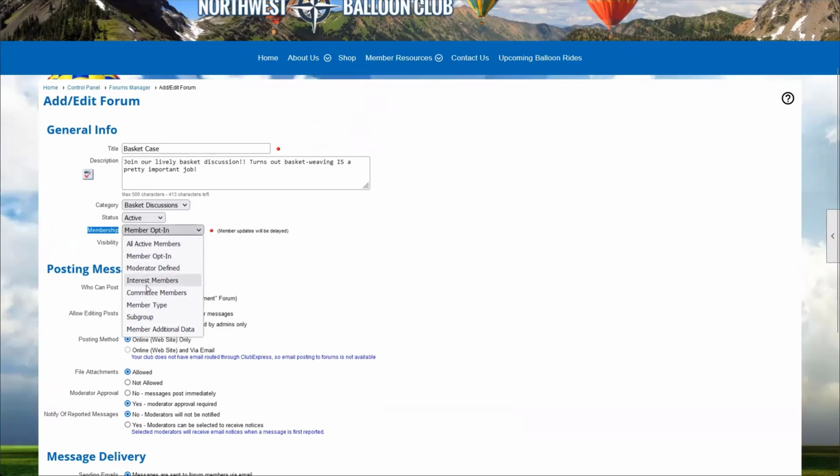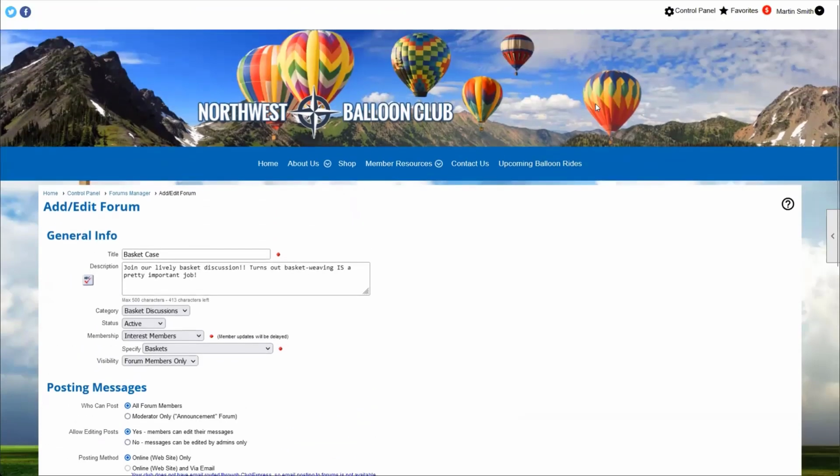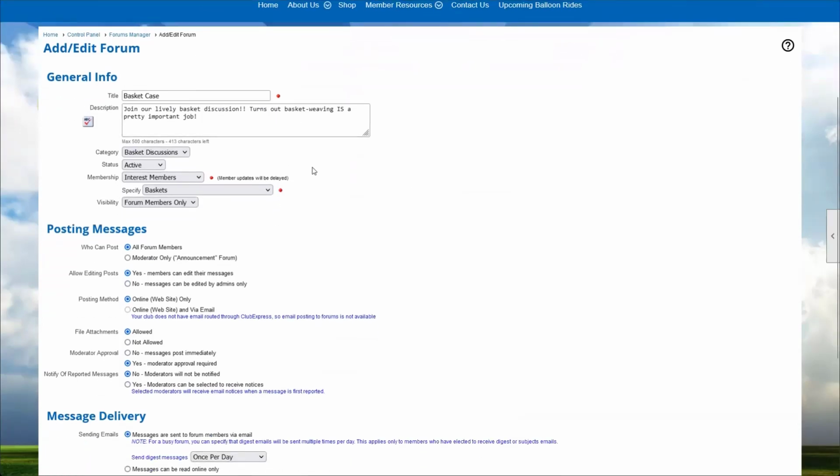When we select this option for membership in a forum, it's going to automatically add and remove people from the forum whenever they join a specific interest. So we want to specify this is going to be our baskets interest. And this is going to be a basket case forum for those who are interested in balloon baskets. So now anytime a member goes to their profile or goes to the interest module or renews their membership and says, hey, I am interested in baskets, the system will automatically add them to be a member of this forum. And whenever they go to interact with forums, they will see this forum as an available forum for them to have discussions in.